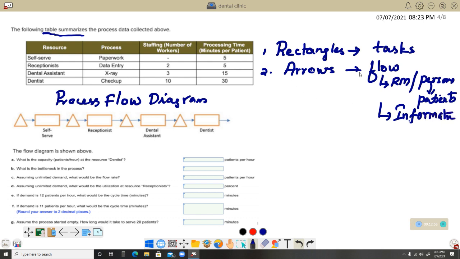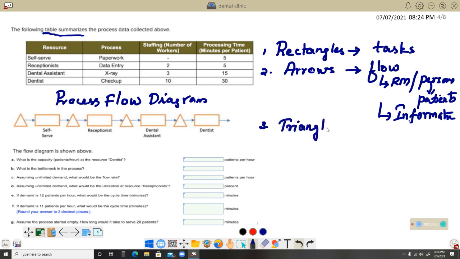Also, arrows represent the flows. When I say flow, it can be a raw material as far as the production sectors are concerned. But as far as a service industry, dental services, we consider it to be the persons. Persons generally mean patients over here. And the flow can be information also. There are triangles over here again.